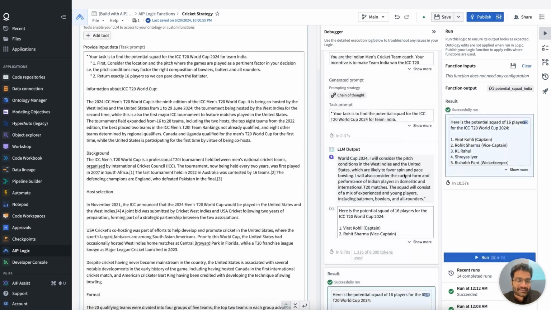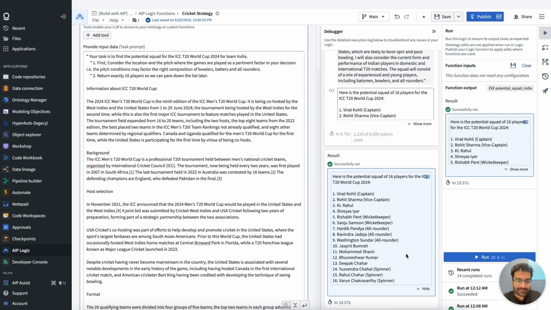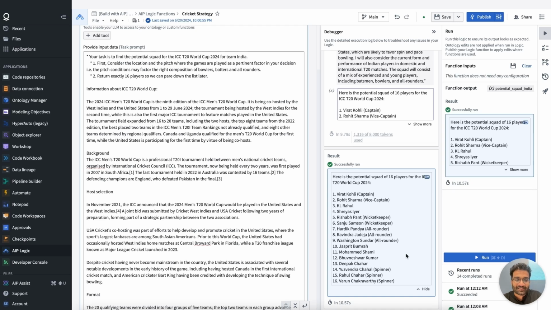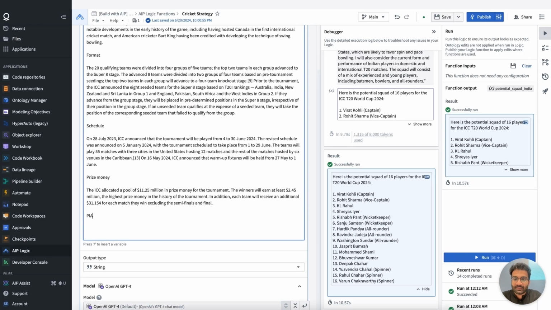I can see that it has considered the correct pitch conditions, this time of the West Indies and the US, who are the actual co-hosts of the tournament, and that it kept some factors the same, which is considering a mix of experienced and young folks, and also a good team composition of batters, bowlers, and all-rounders, which is exactly how Team India does it. The one consideration it has missed this time is the players who are playing the actual format of the game in 2024. And that's because it doesn't have the context of who's playing the T20 format today. So that's something that I can also provide to it as context. So players who are playing the T20 format of the game today.